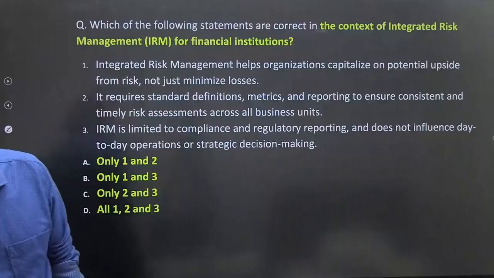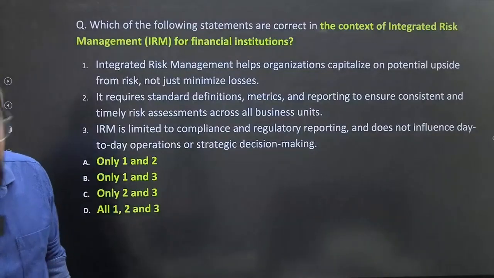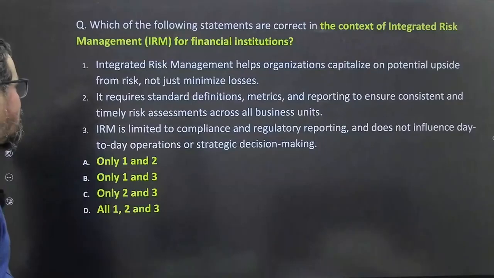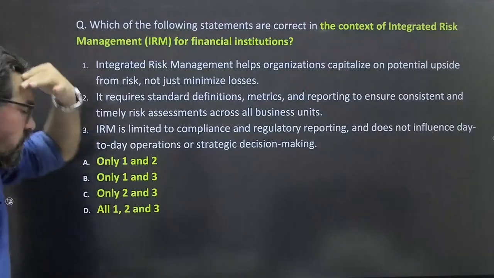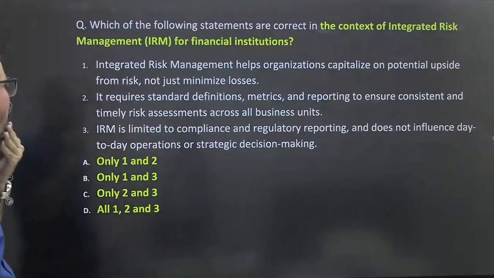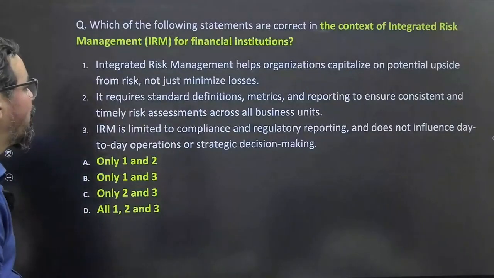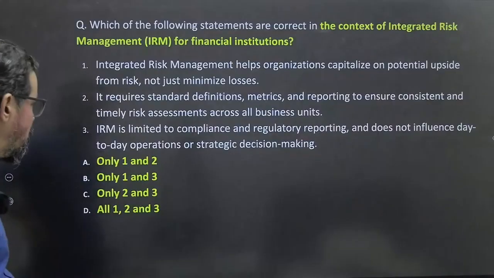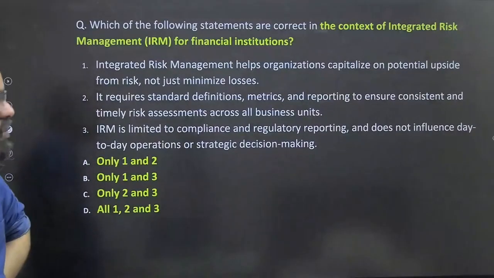Okay, next question, guys. Next question on your screen. Please quickly go through the question and try to answer. In the context of integrated risk management for a financial institution, similar set of questions. First statement: integrated risk management helps organizations capitalize on potential upside from risk, not just minimize the losses.